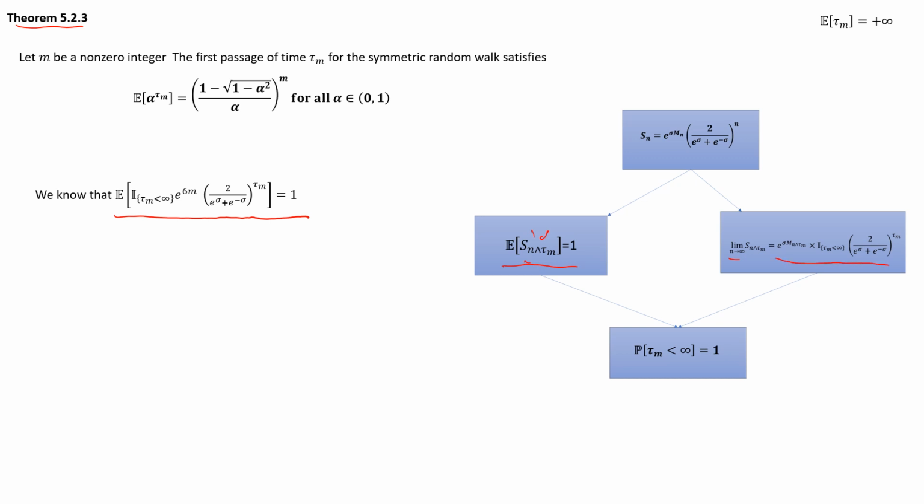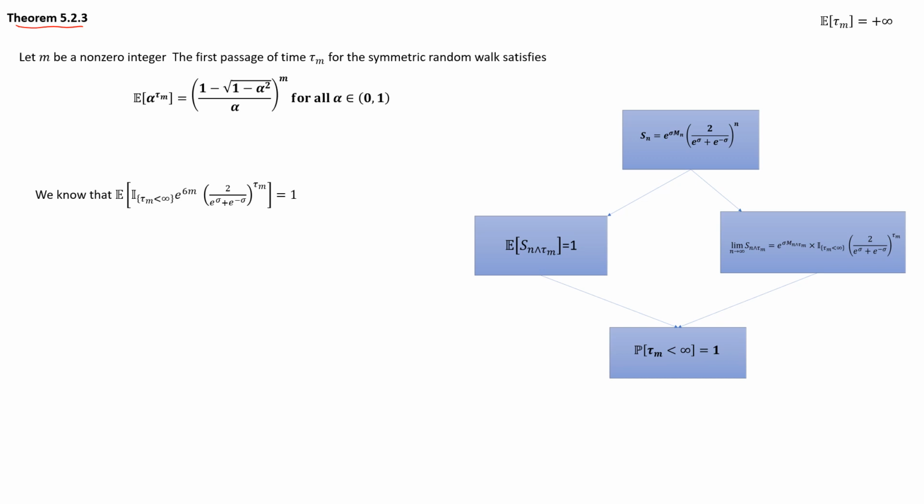We have also shown this other thing. Note why we have the indicator here: if tau m is infinite, we're just multiplying by 0, so we don't have to worry about that. But if tau m is less than infinity, then we have shown this is just going to be m.